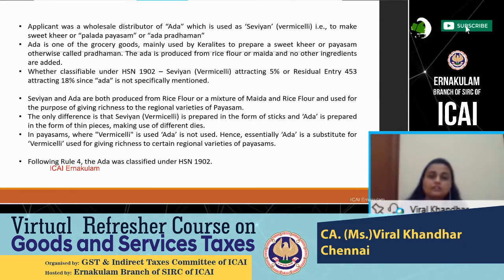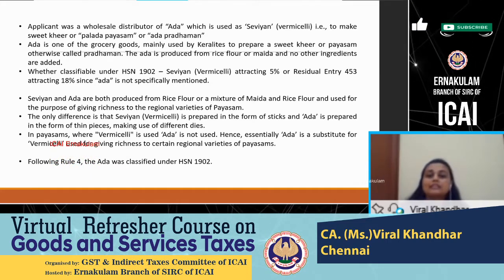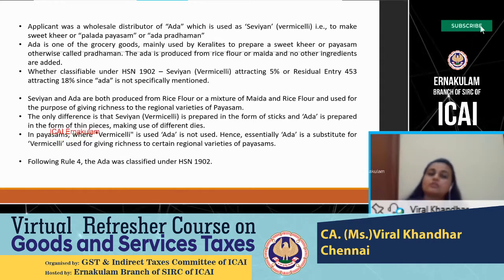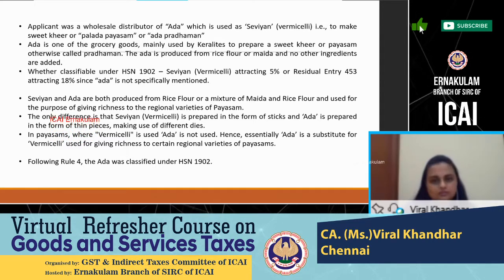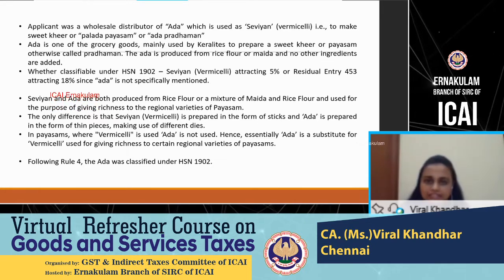So further on, it also said that in a dish where I'm using vermicelli, I'm most likely not to use adai. And if I'm using adai, it's most likely that I will not use sevaya. So these products have been equally substitutable for each other.